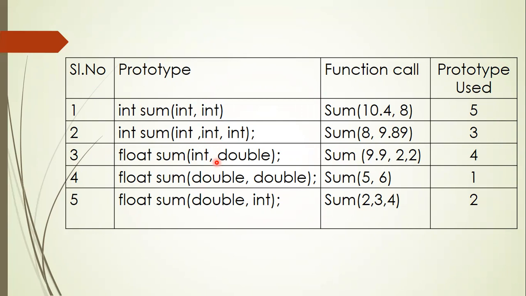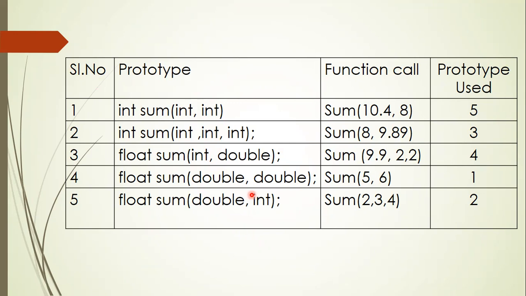Now the difference between the first, third, and fourth prototypes is not in the number of arguments. In all three, the number of arguments remains two only. They differ in the data type of the arguments. First it is int and int, third it is int and double, fourth it is double and double. And the last prototype also has return type float. The function name is sum. It's also taking two arguments only, but the data types are double and int. So when you look at these prototypes, the difference between the second prototype and all the remaining four is in the number of arguments. But the difference among 1, 3, 4, 5 is not in the number of arguments, but in the data type of the arguments.